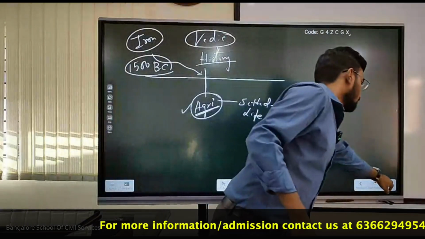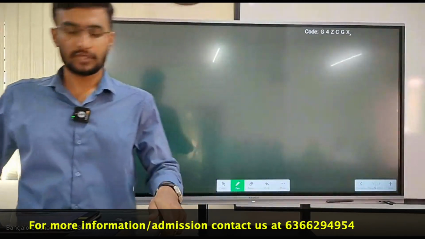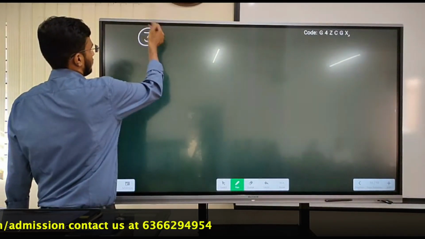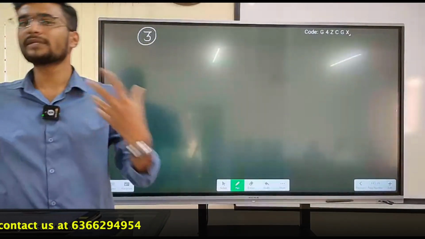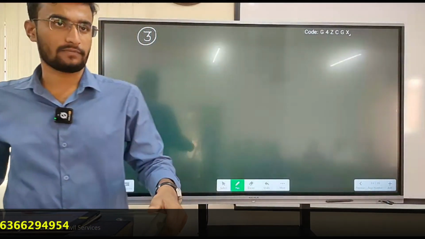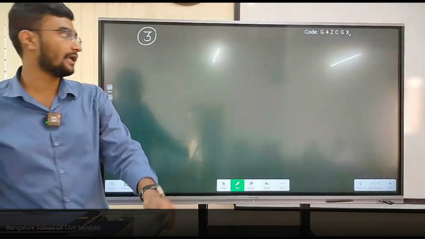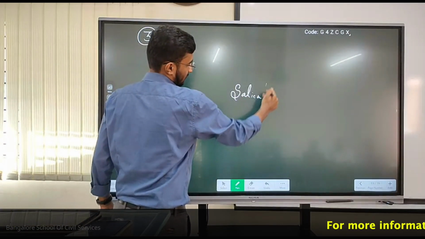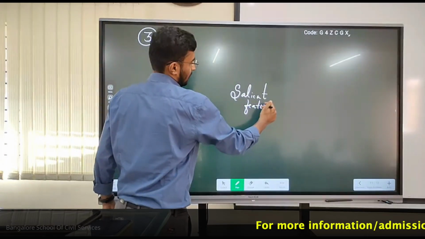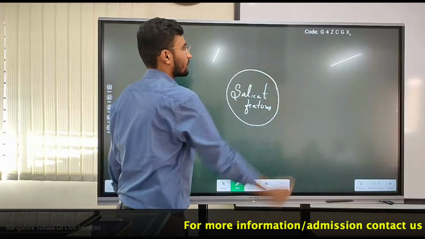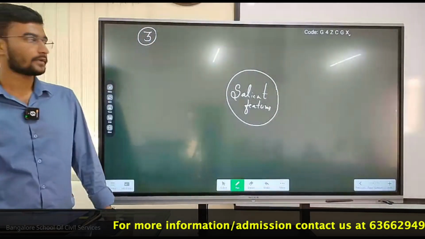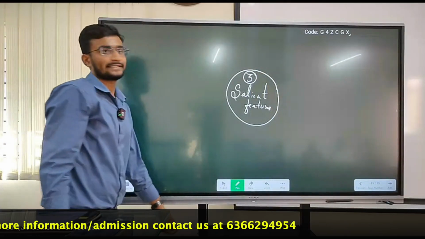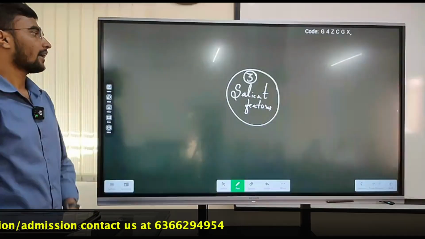Next major important one, the third major important one. What are the salient features of Indian agriculture? The third major important one is about the salient features of Indian agriculture. That is my third one. What are the salient features of Indian agriculture?